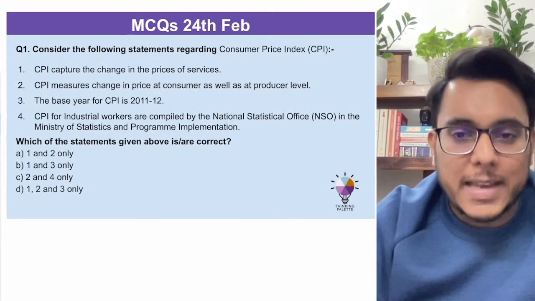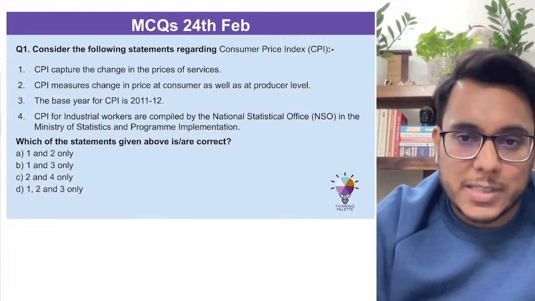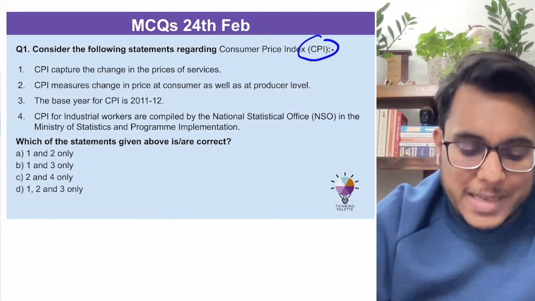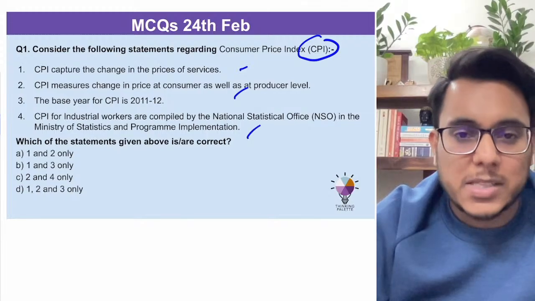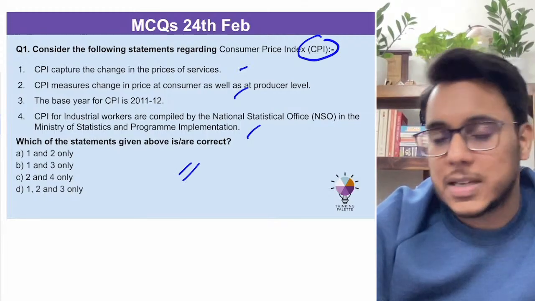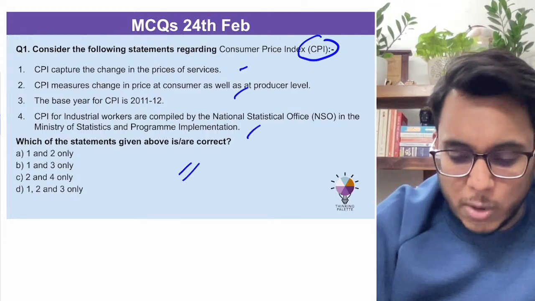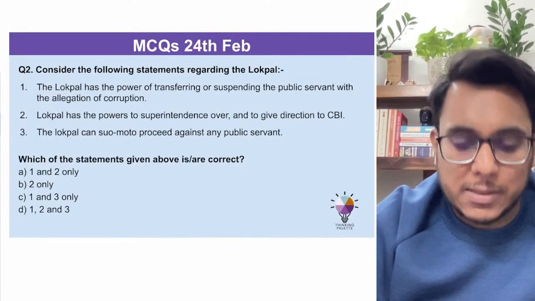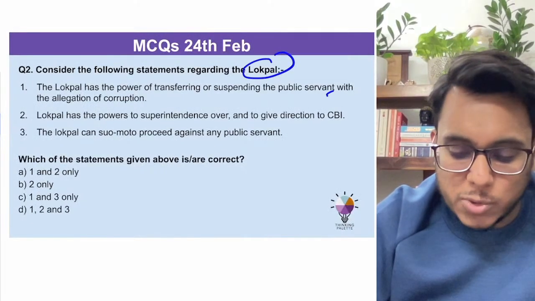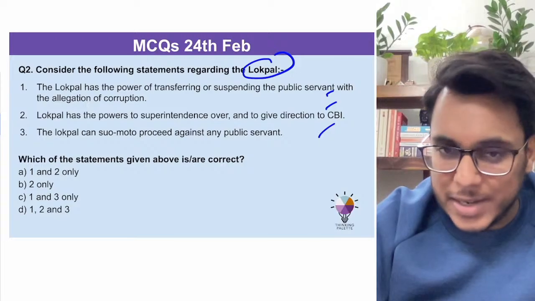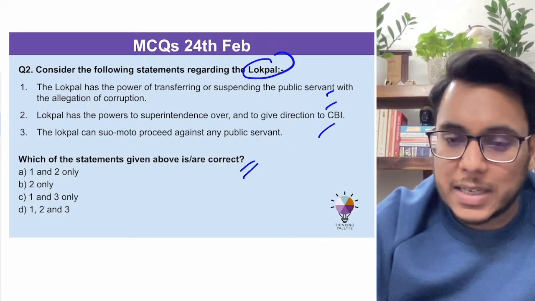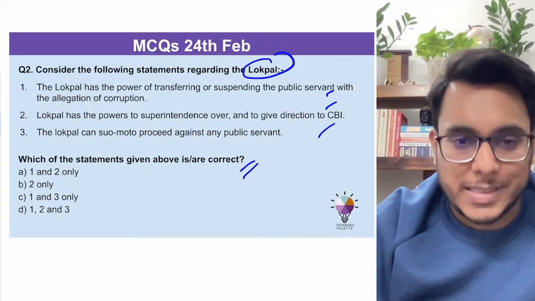Now taking up the MCQs for today. The first MCQ is talking about the consumer price index. There are certain statements. Please read these statements and choose the correct option. Then question number 2 is with respect to the Lokpal. There are certain statements. Please read the statements and mark the correct answer. So this is all about today's MCQs.